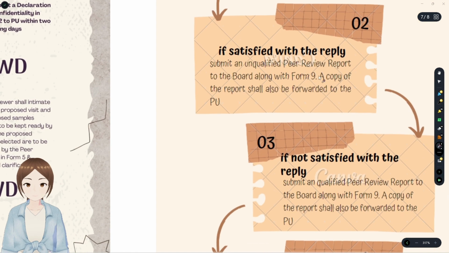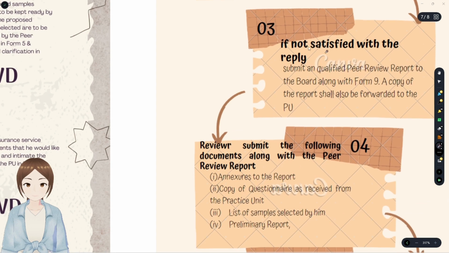That's one thing. After that, if the reply was satisfactory, he'll submit an unqualified peer review report, that is, a clean report, along with Form 9 to the board, and send a copy to the PU. And if he is not satisfied by the reply of the PU, what will he do? He'll submit a qualified peer review report along with Form 9, and a copy shall be submitted to the PU.